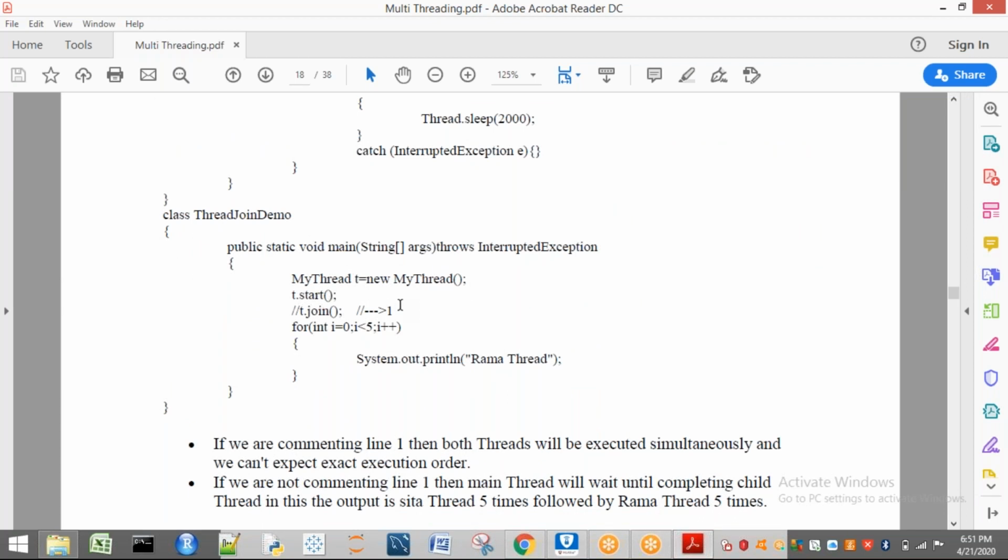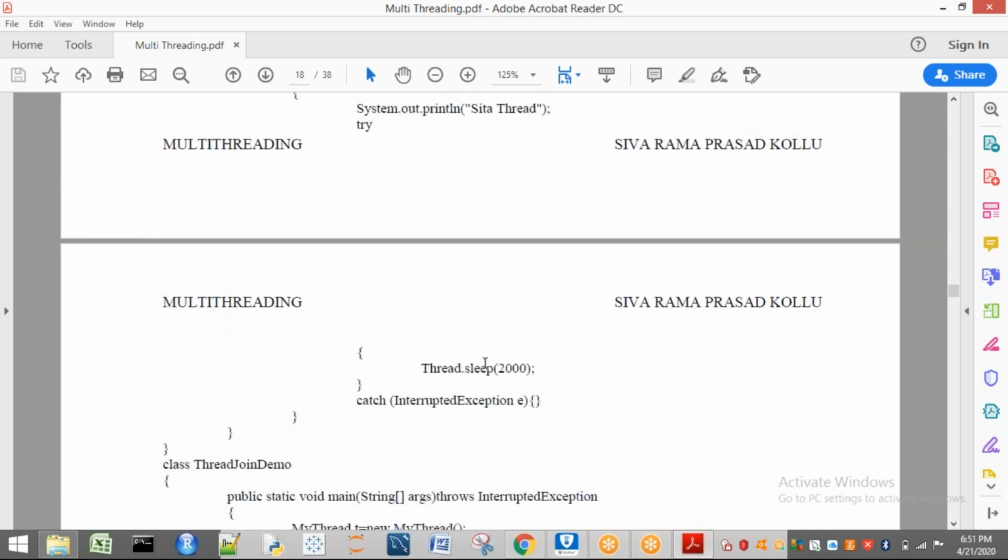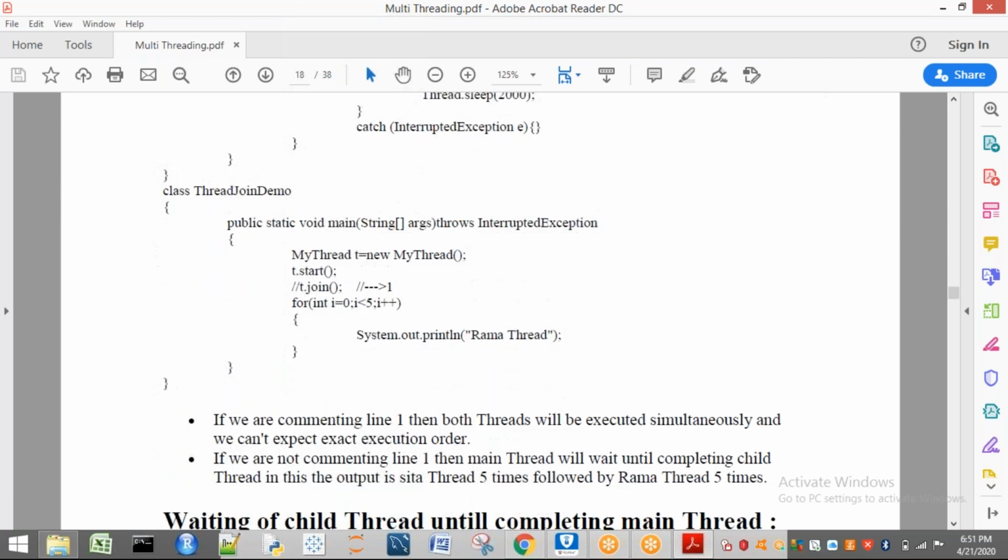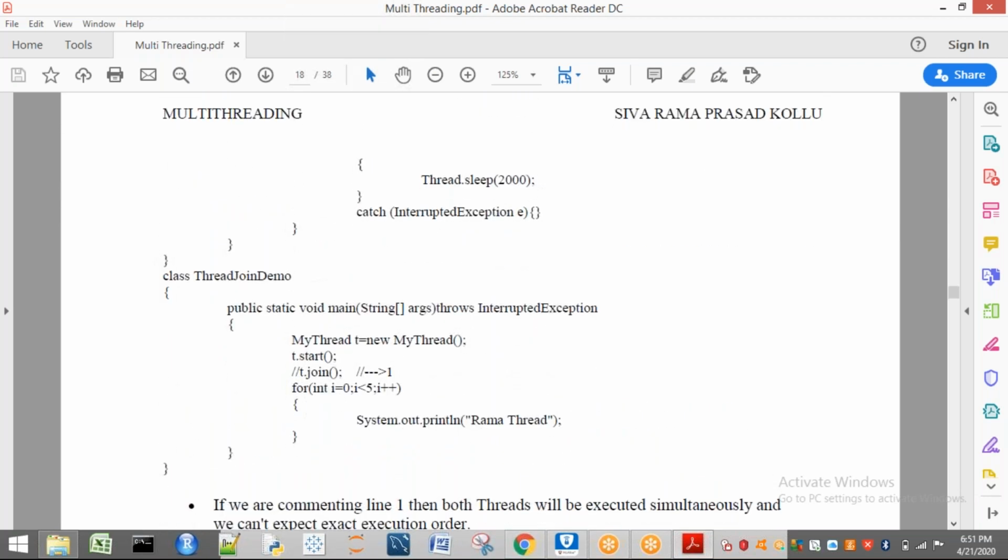So now see, here two threads, T dot start is there. Let us say initially without this statement, what happens? T dot start is there, then this line is not there. It will come here and it will do System.out.println Rama thread. While it is printing, Sita thread is also going to print once. First time it will print, after that it will sleep for 2 seconds, then print once again. So both things are going to be done simultaneously. Generally, if there is no concept of T dot join, in most cases Rama thread will print first, later Sita thread, because Sita thread is waiting 2 seconds in every loop.